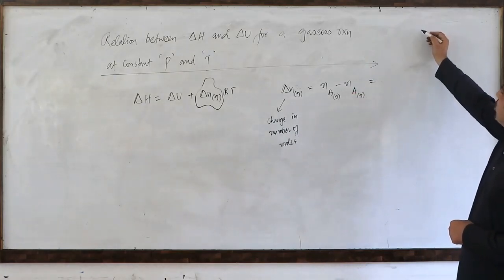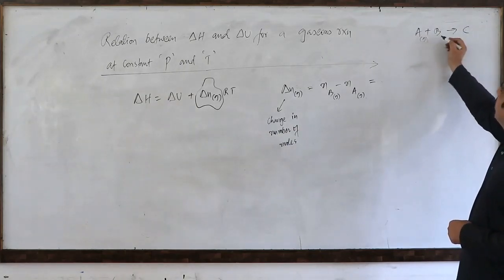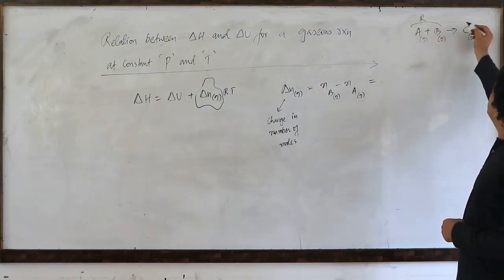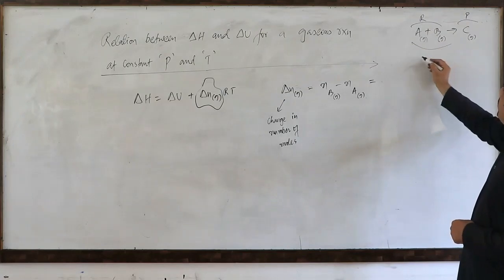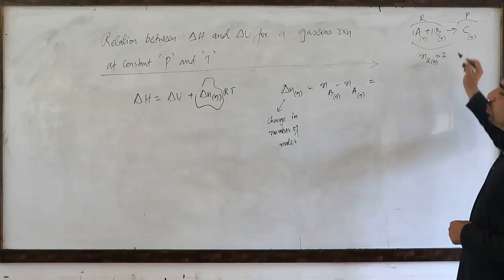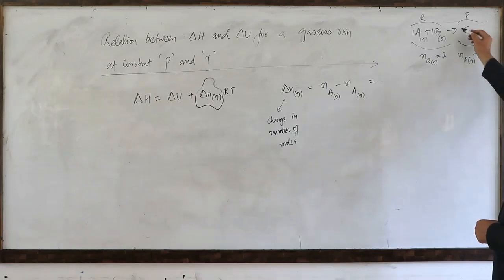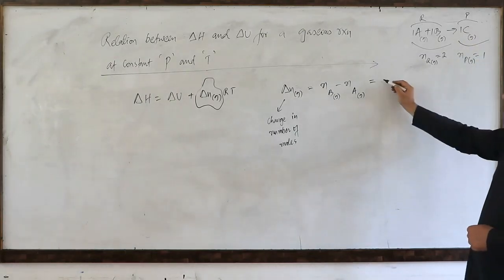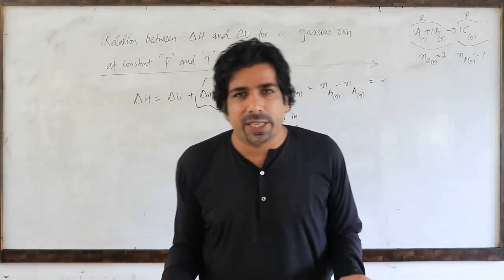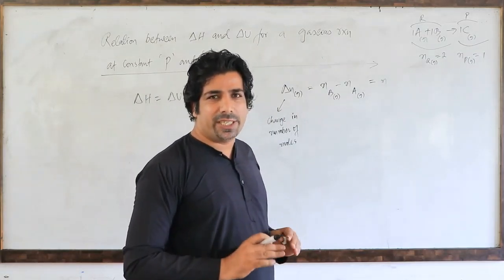In a chemical reaction, let us suppose, my dear friends, A plus B gives me C. These are reactants and this is the product. How many moles of reactants do I have here which are gaseous? 1 and 1, so I have 2 moles of reactants. And how many moles of products which are gaseous? Only 1. So the formula is also final minus initial. In a chemical reaction, the final thing is product and the initial thing is reactant. When a chemical reaction starts, who is present initially? Reactants.